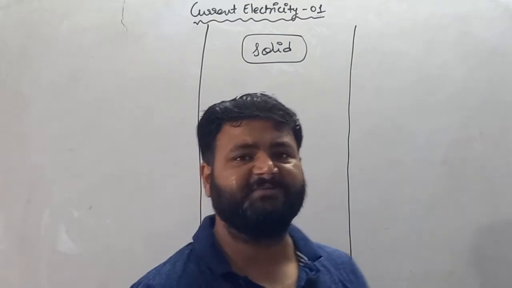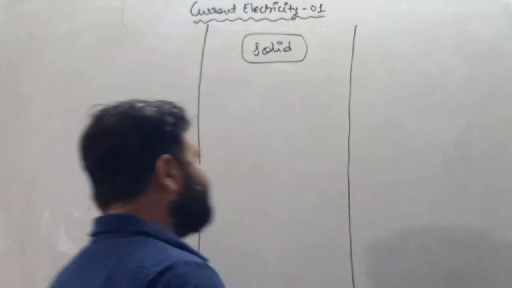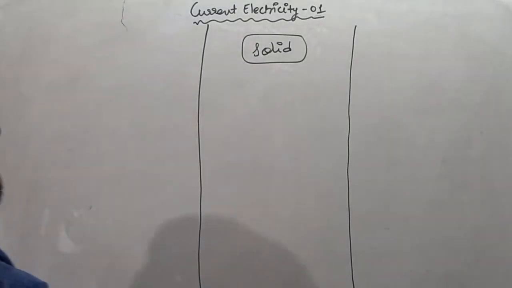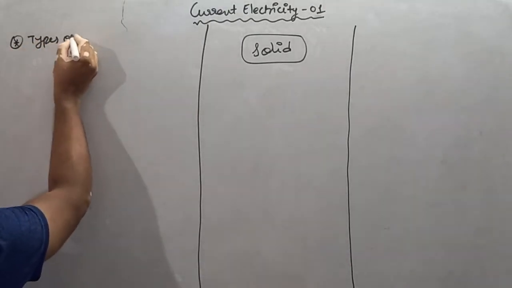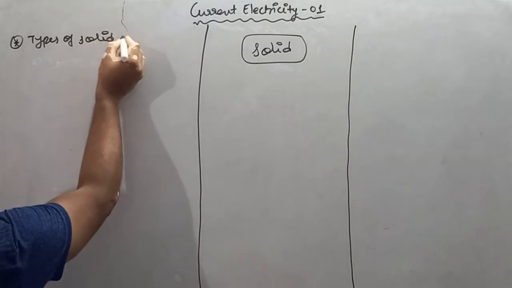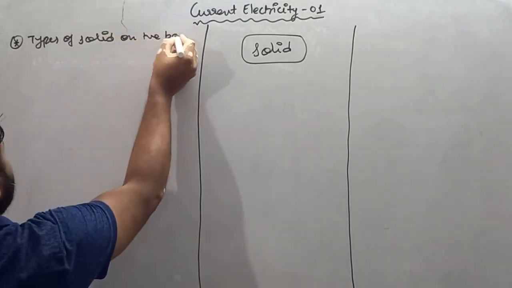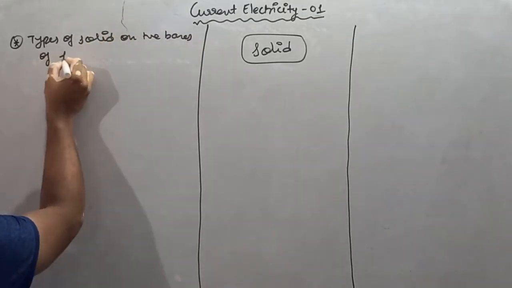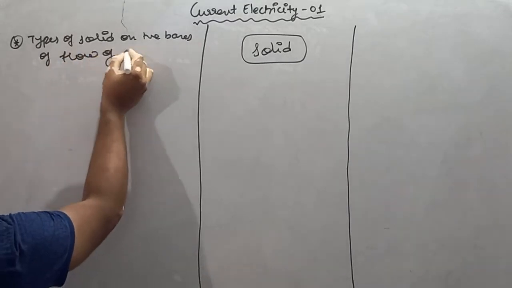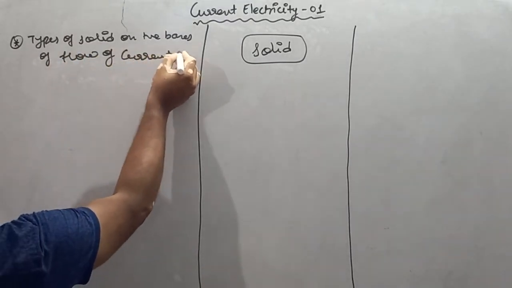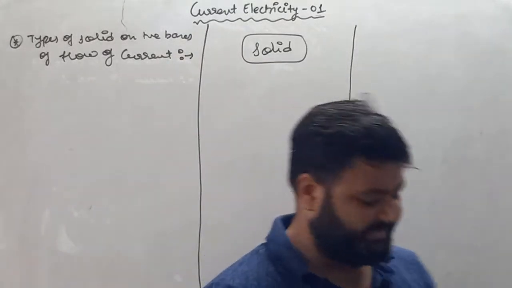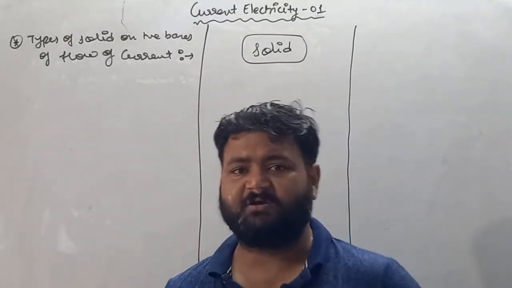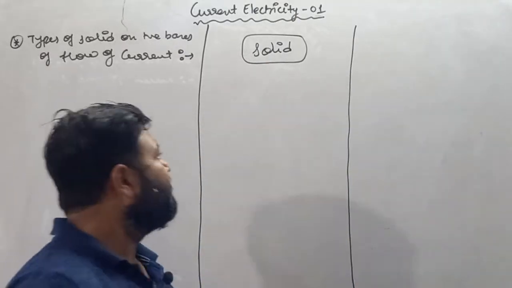So write down the very first topic: types of solid on the basis of flow of current.